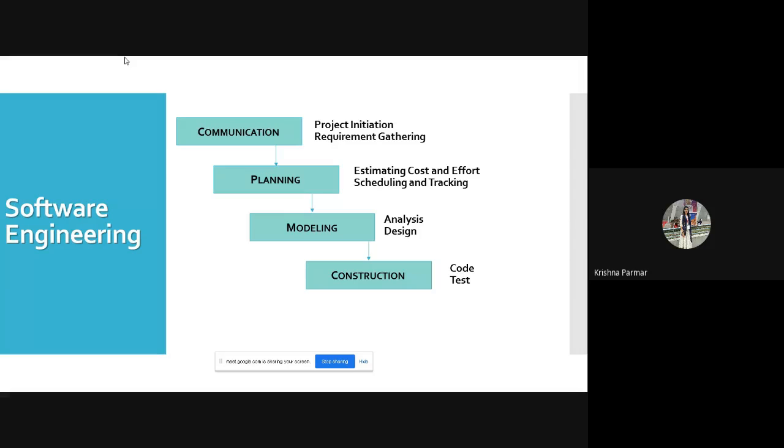So in reverse engineering, what you are doing: existing product is there, and you are disassembling that product. After disassembling, you get to know what material is used, or, if we talk specifically about software, how the entire structure of your code is, how they created the design, and what the different functionalities are. So you go in reverse way, and that is called reverse engineering. Generally in software engineering, after testing, we have delivery, support and feedback and all those things.